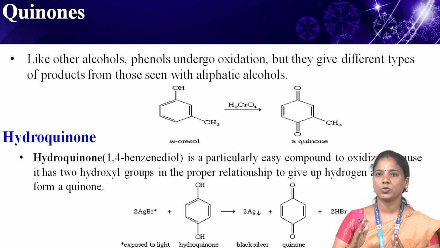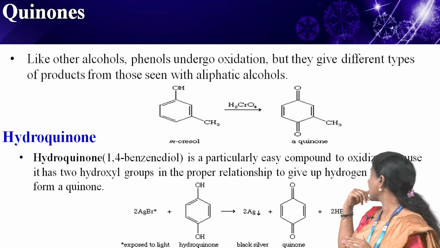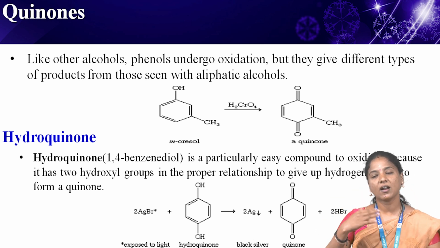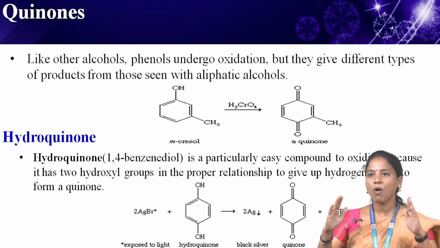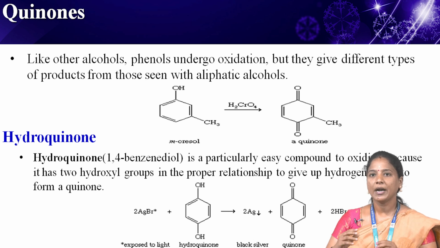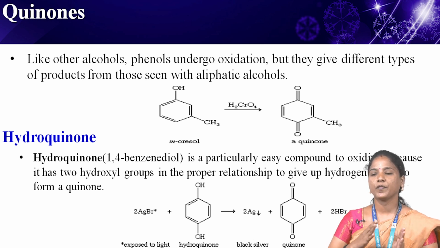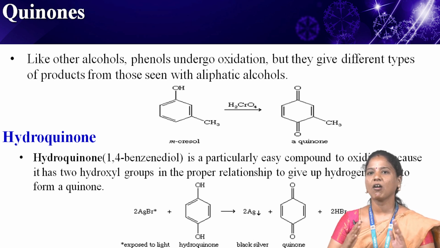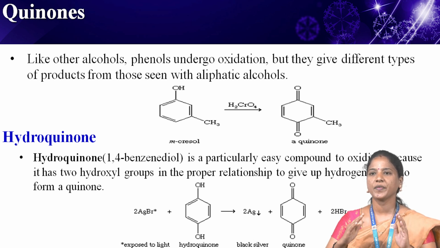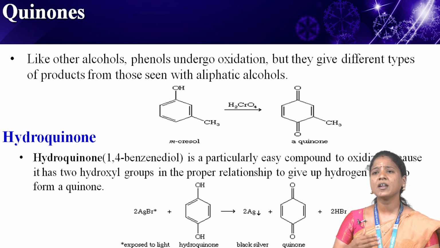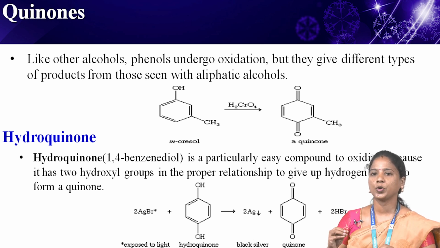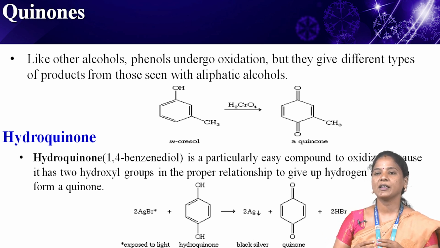Next one, quinones. This is one important topic. Like other alcohols, phenols undergo oxidation, but they give different types of products from those seen with aliphatic alcohols. For example, chromic acid oxidizes most phenols to conjugated 1,4-diketones called quinones. In the presence of oxygen in the air, many phenols slowly oxidize to give dark mixtures containing quinones.